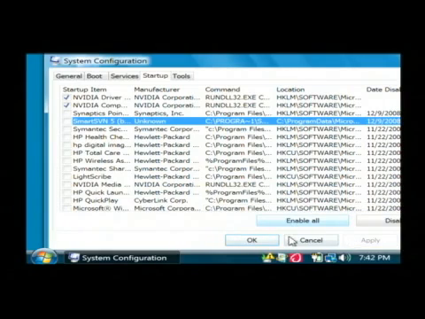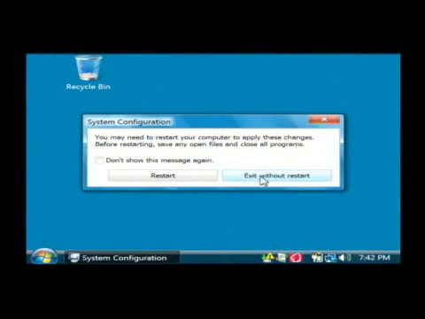Just click Apply to make the changes and click OK. It's going to ask you if you want to restart. I'm going to say no.